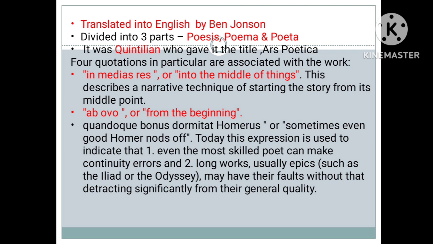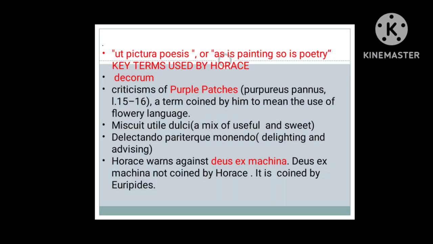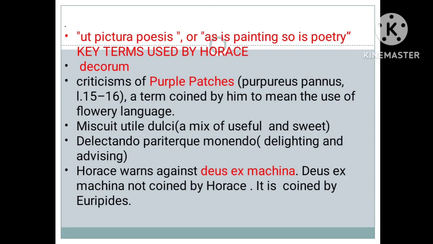ab ovo, that means from the beginning, then quandoque bonus dormitat Homerus, that means sometimes even good Homer nods off. So these are very difficult words. Now ut pictura poesis, that means as in painting so is poetry. This was already asked in the exam, so it is important.